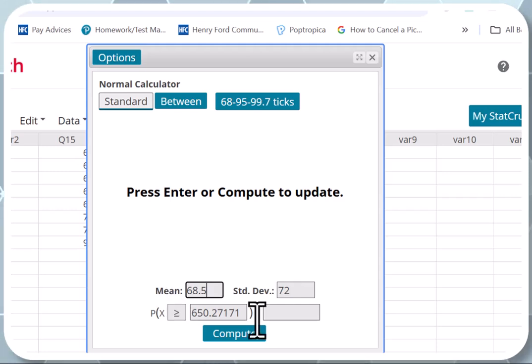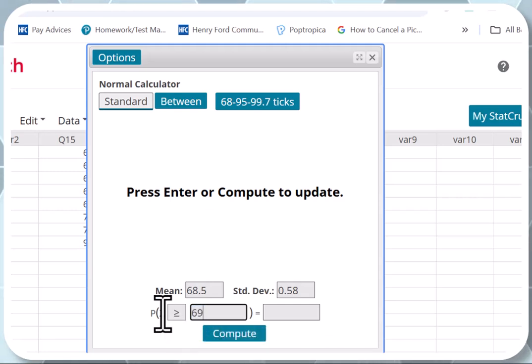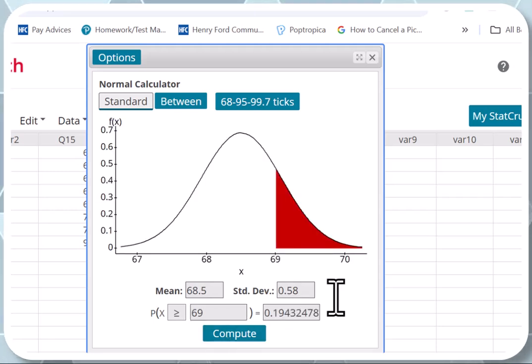Okay, and then standard deviation, not 3.5, as I said, it's going to be 0.58. And we need greater than what? 69. That was the question. And that x should actually be x bar, but I cannot change that one. It's a sample mean. So you just hit compute, and that's the answer, 0.1943. So it will be 0.1943 for this question.